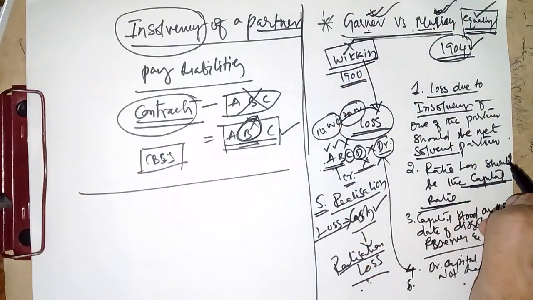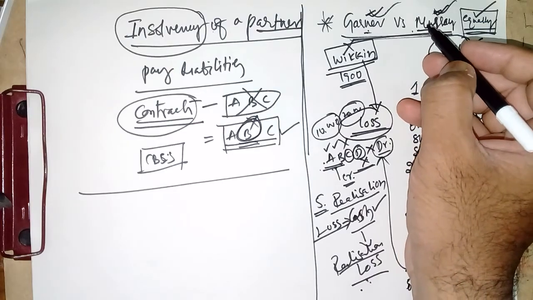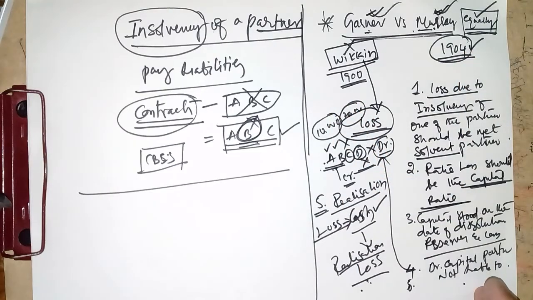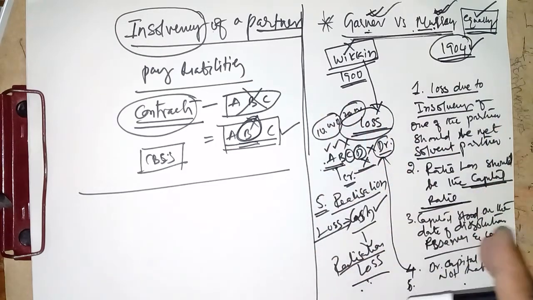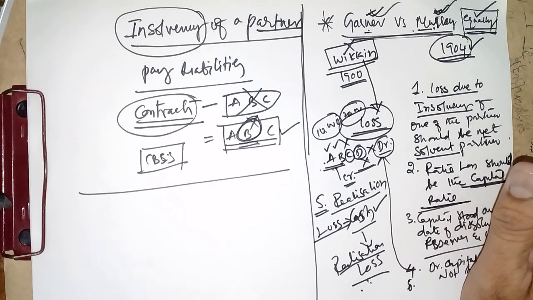So in the examination, you may be asked a theory question: explain the Garner versus Murray case law. We have seen this question asked even for 4 marks, even for 12 marks. So once you listen to this explanation, I hope there is no doubt you can easily write at least 1 page regarding this case law by explaining the 5 points that I have furnished here. Right? I hope I have made this Garner versus Murray case law clear to you. Right? Now in the